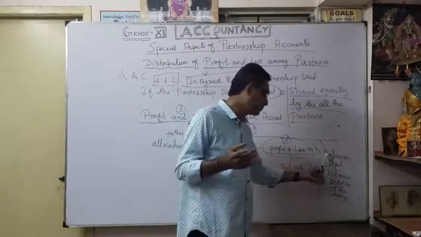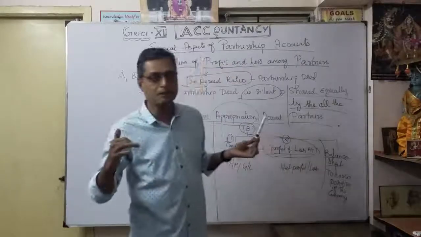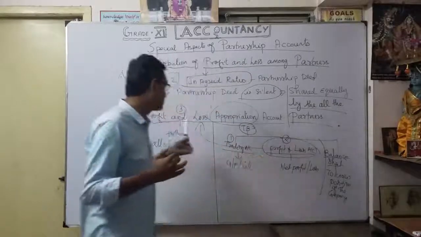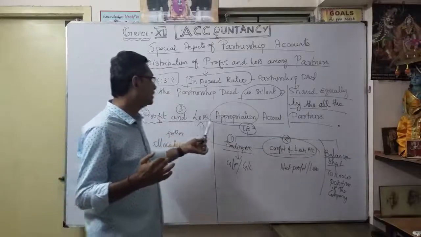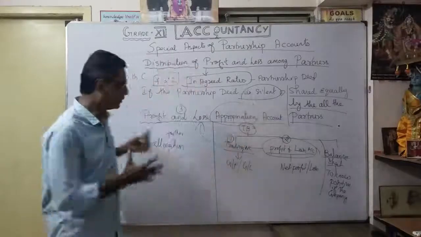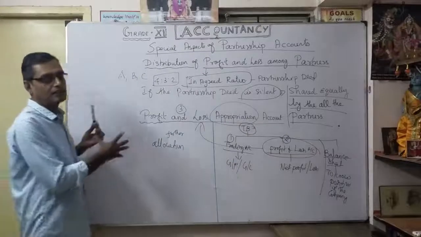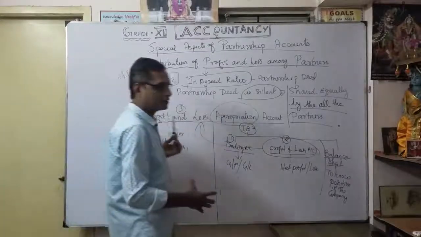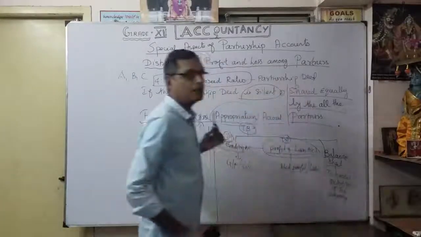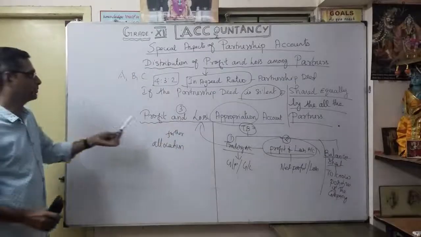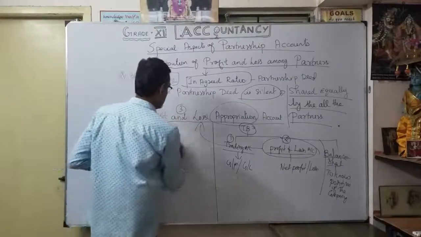Then the balance sheet. Before the balance sheet, in a partnership account, we are going to make one more account, that is called the profit and loss appropriation account. Now let's see what items appear in our partnership appropriation account. So, the profit and loss appropriation account. Now let's see.